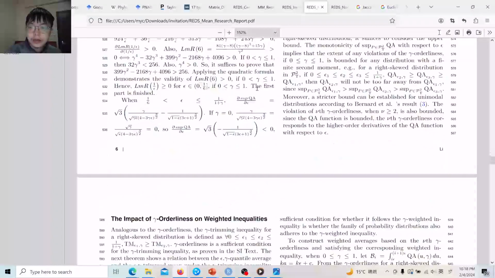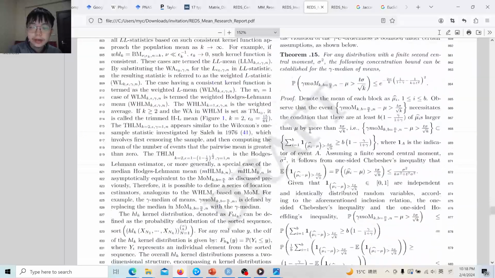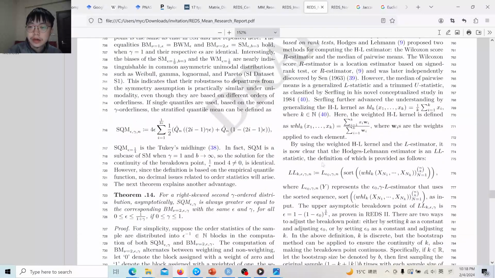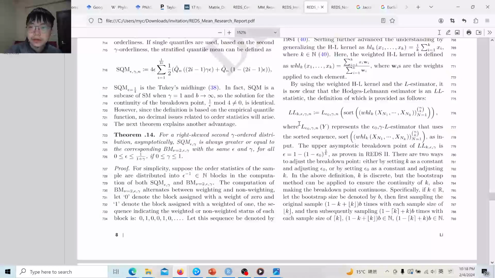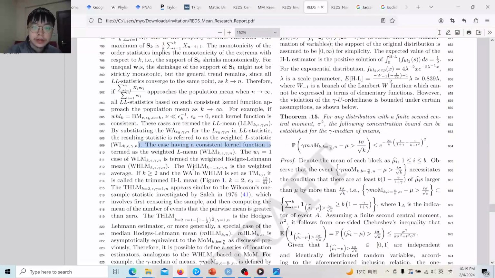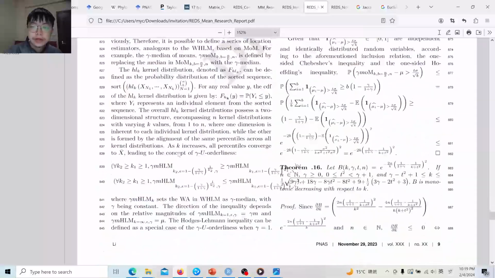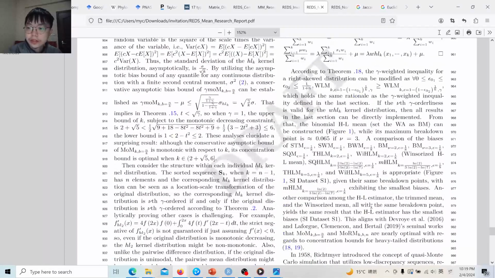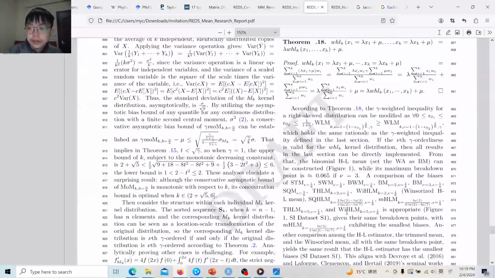And then after careful consideration of the underlying principle of the Hodges-Lehmann estimator, the Hodges-Lehmann inequality is proposed, and also, by Serfling's work, we propose a generalized L statistics. It includes possibly all current mean estimators; it should be included in this class. And then the weighted Hodges-Lehmann mean and median Hodges-Lehmann mean are special cases of them. The median Hodges-Lehmann mean is shown to be equivalent to the median of means, and since the median of means was already shown previously in Devroye's work, the Hodges-Lehmann estimator should be the optimal non-parametric robust mean estimator in this case.